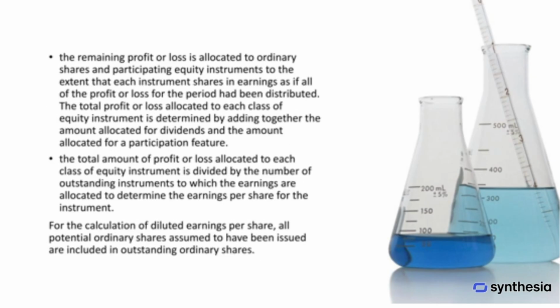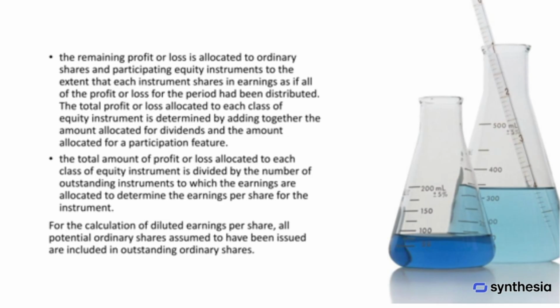The remaining profit or loss is allocated to ordinary shares and participating equity instruments to the extent that each instrument shares in earnings, as if all of the profit or loss for the period had been distributed. The total profit or loss allocated to each class of equity instrument is determined by adding together the amount allocated for dividends and the amount allocated for a participation feature.